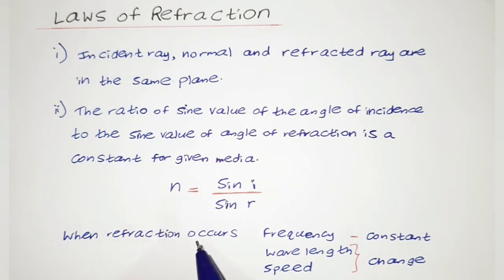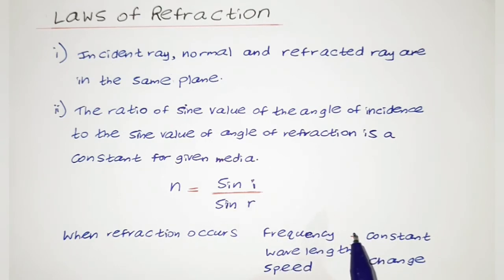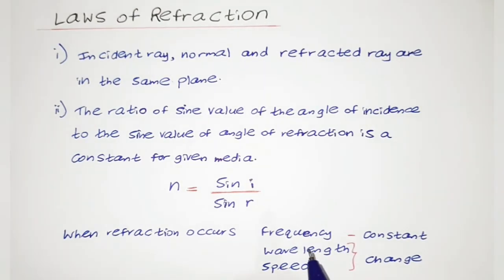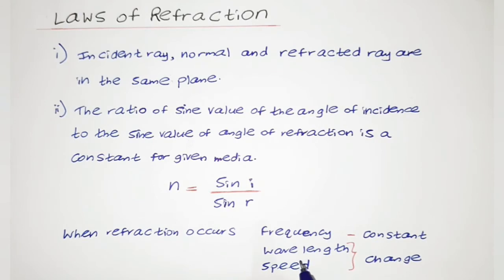When refraction occurs, what happens? We can see that the frequency is a constant because the frequency is given by a source and the source would not change its frequency. What changes is the wavelength and the speed. So the frequency is a constant when refraction occurs, but the wavelength and the speed would change when refraction occurs.